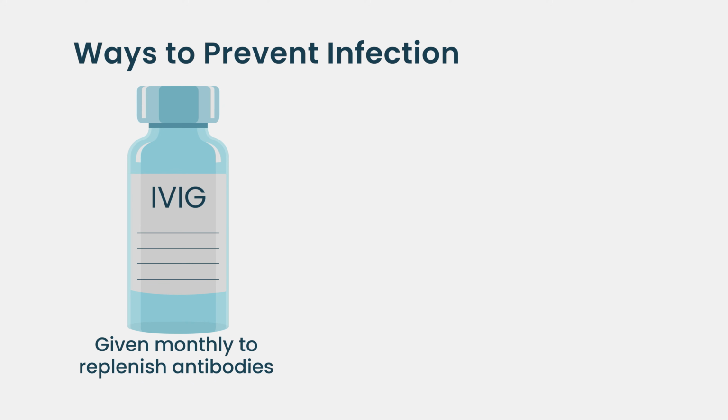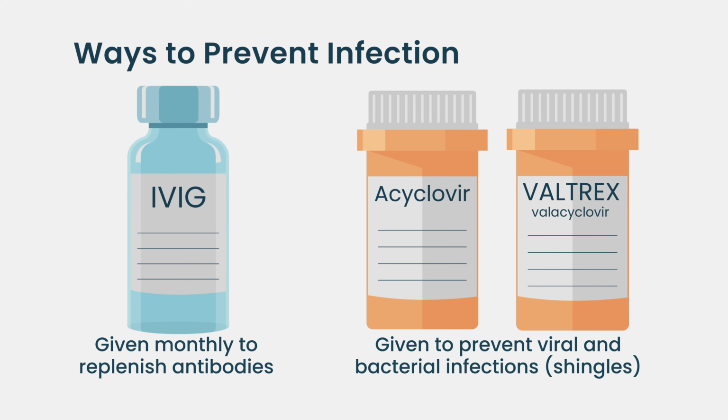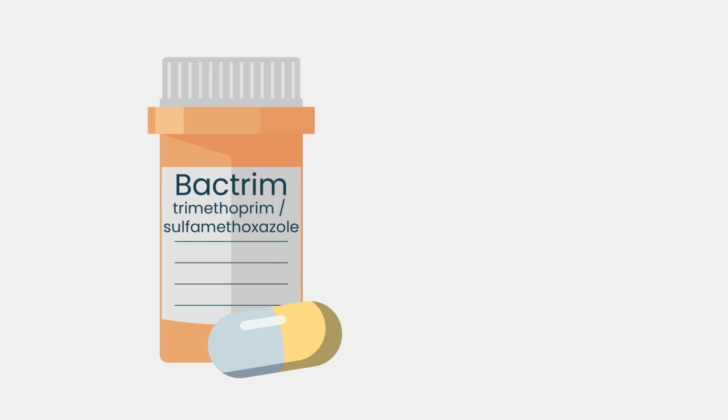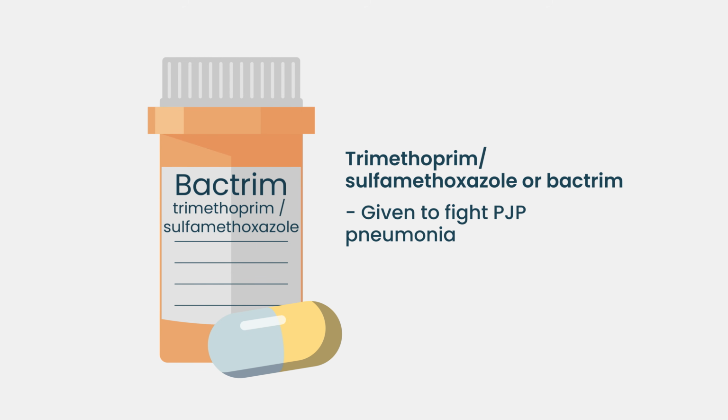It's also important to continue to take pills that try to help prevent viral and bacterial and fungal infections. So we continue on either acyclovir or valacyclovir to prevent shingles reactivation during this period of immunosuppression. For the risk of pneumocystis or PJP pneumonia, we have multiple different therapies that we can use to reduce the risk of infection. Most commonly, that's a pill called trimethoprim sulfamethoxazole or Bactrim. But if patients are having low blood counts, we can use a different type of antibiotic besides Bactrim to accomplish the same thing. It's about reducing that risk.